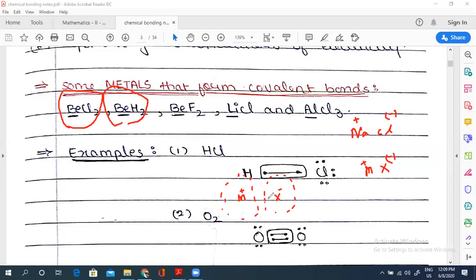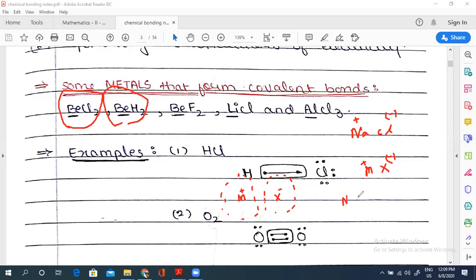Usually it would be spherical, but because of the attracting tendency of M plus, the electron cloud of X minus will shift toward M plus, same as electronegativity.